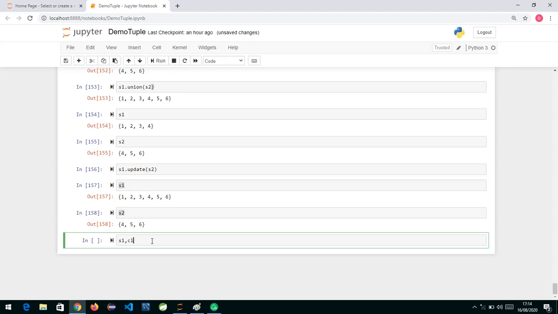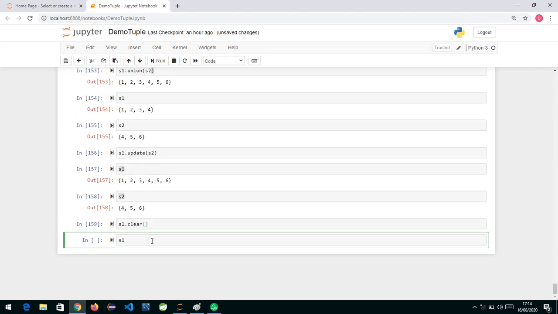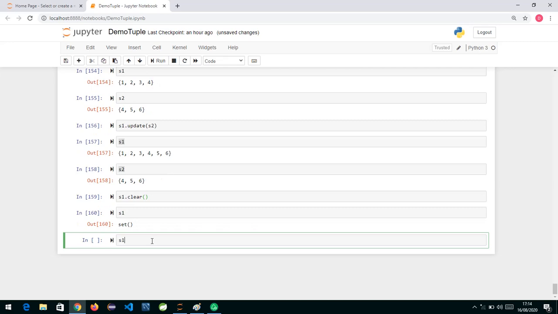Similarly, clear is just going to clear, nothing else. It will empty the set. Now if I add 1, 2, 3, 4 again.